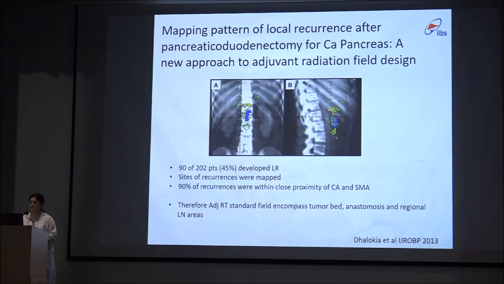So what are the areas where there are local recurrences? In this trial, Bardalokia et al. presented in the Red Journal in 2013, the authors mapped the recurrence sites, and they found that 90% of the recurrences were within close proximity of the superior mesenteric artery and celiac artery. And therefore, the adjuvant radiation therapy standard field should encompass the tumor bed, anastomotic site, and the regional lymph node areas.